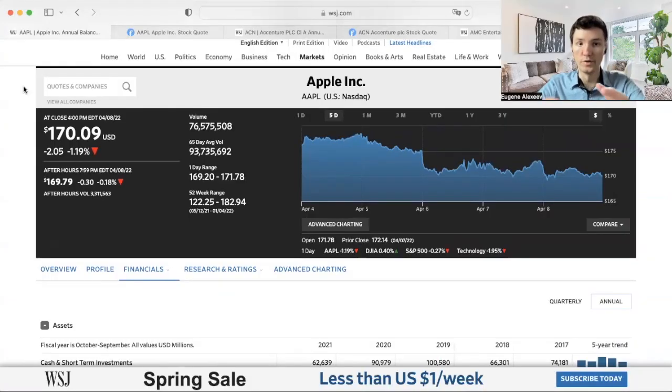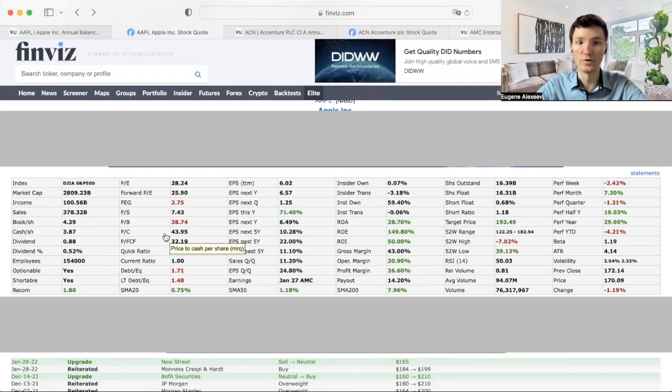So now let's look at different examples of different debt to equity ratios. For that, I use two services. First, the Wall Street Journal, in order to look at financial reports of the company for the last 5 years. And second, finviz.com, in order to get the quick ratio of the current company.